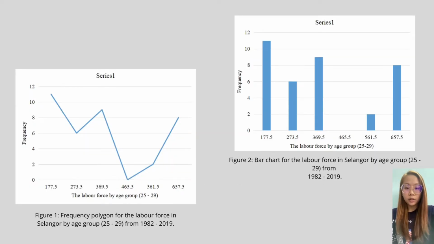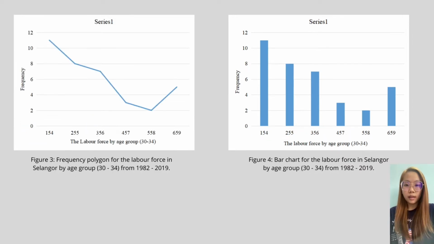The following shows the frequency polygon and bar chart for the labor force in Selangor by age group 25 to 29 from 1982 to 2019. Next, the following also shows the frequency polygon and bar chart for the labor force in Selangor by age group 30 to 34 from